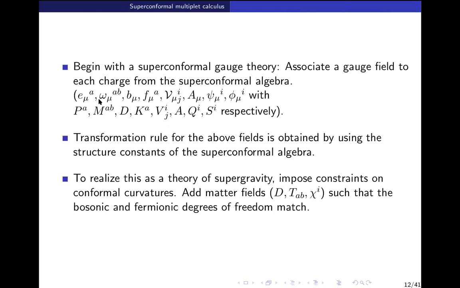Okay. So what you do is you introduce gauge fields to each of them, and then again, you obtain the transformation rule by using structure constants. But to realize this as a theory of supergravity, we will again need to impose constraints on conformal curvatures. I have not written them here, but what will happen is we had this R(P) equal to 0.